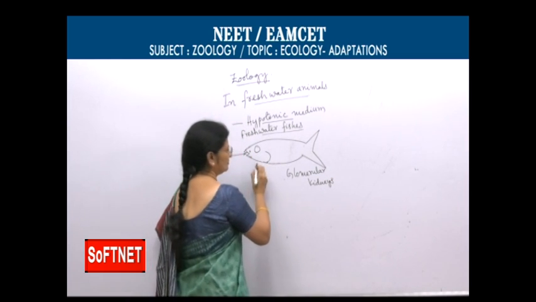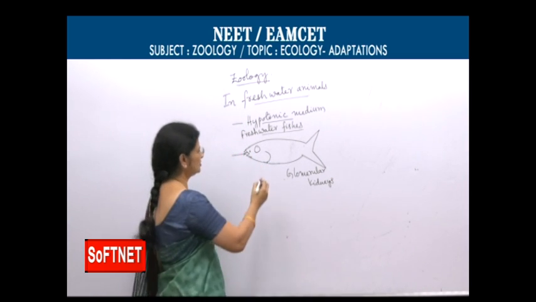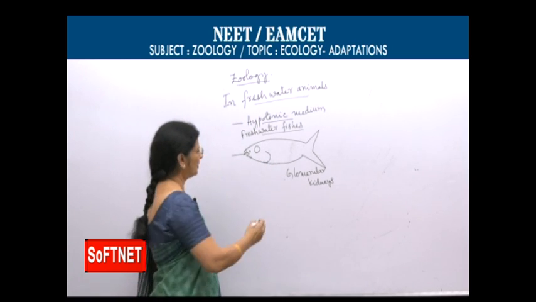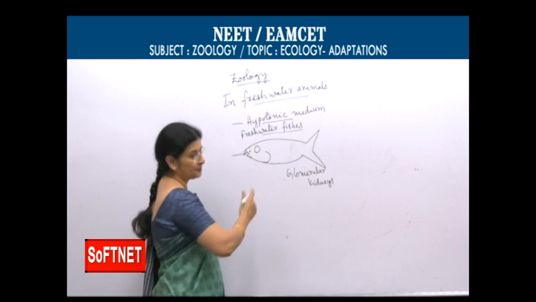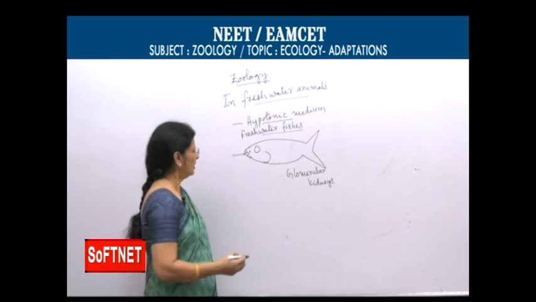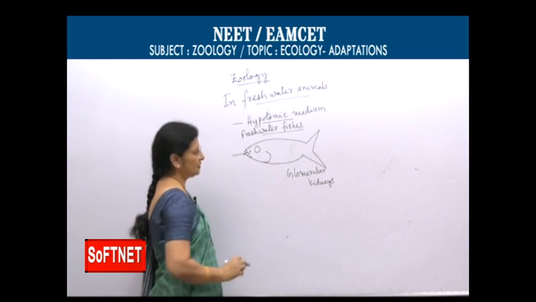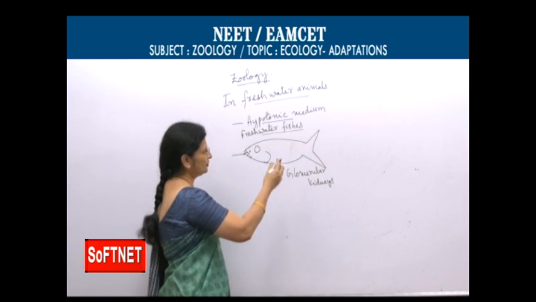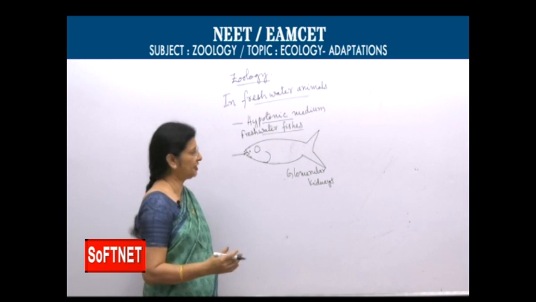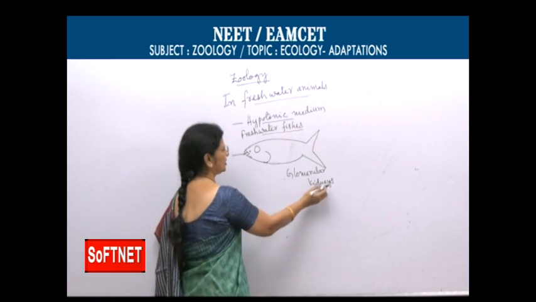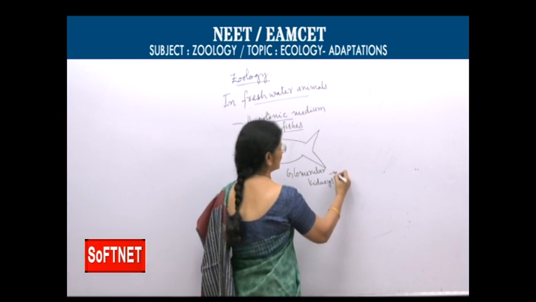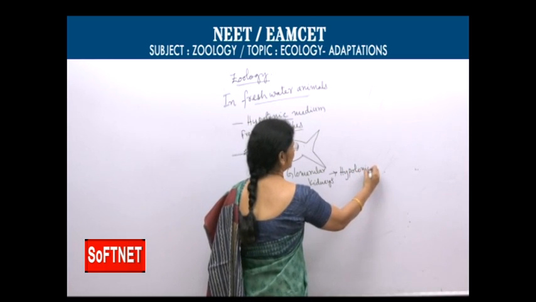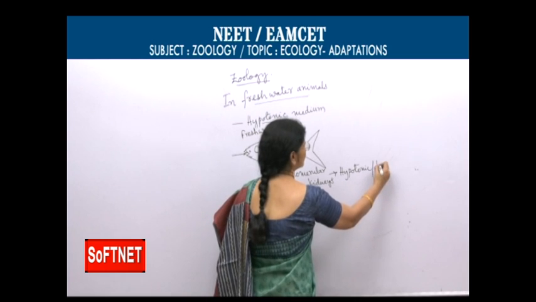Actually, here the gills are present. Gills are covered by a bony plate, the operculum, but gill membranes are permeable and water enters into the body. As the body fluids are getting diluted, these glomerular kidneys produce hypotonic urine, that is, dilute urine.